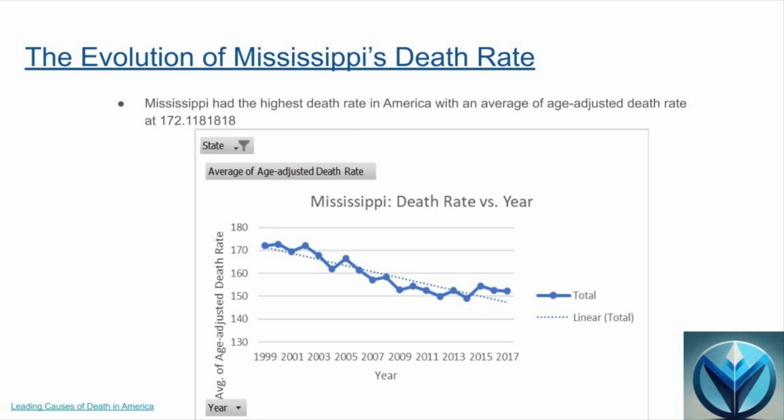We took a closer look at Mississippi to study how its death rate had changed over time. We found that Mississippi's death rate was the highest in the year of 1999, with an average age-adjusted death rate of approximately 172.1. This showed, again, that although the death rate is going down over the years, it still has the highest among the nation, meaning that while this problem is decreasing, it is still important to acknowledge.